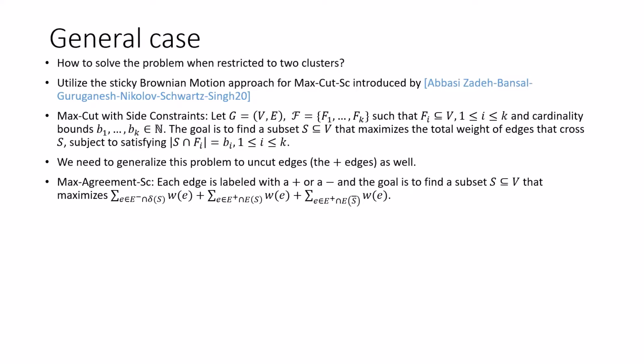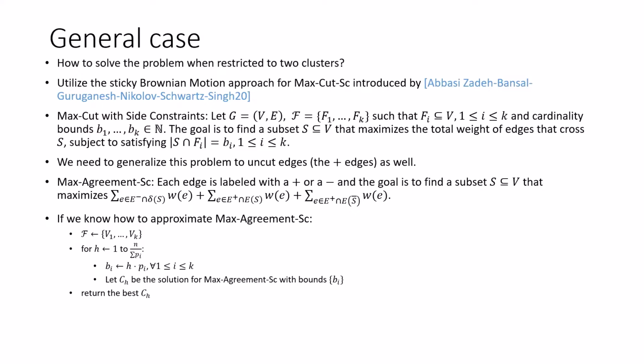And we still want the constraint of exactly bi nodes from each Fi in the output S. So if we know how to solve max agreement with side constraints, we can solve fair max agreement constrained to 2 clusters as well, because we can define all the Fi's to contain exactly the nodes of color i in the graph. Then we can create a series of instances to solve max agreement with side constraints, and then we can choose the best solution which we've seen in this iteration.